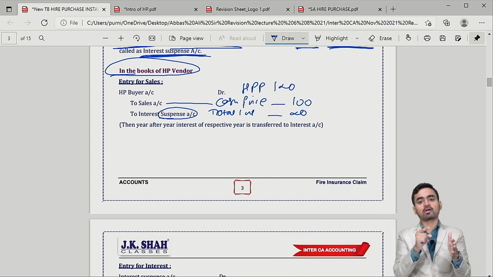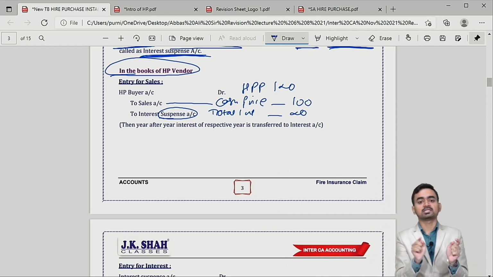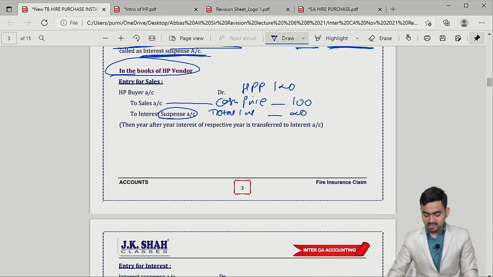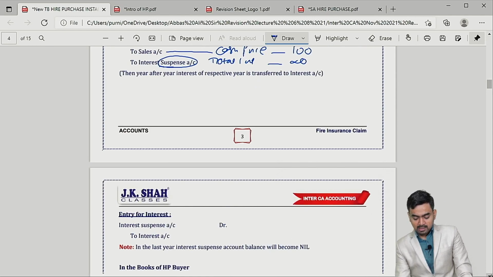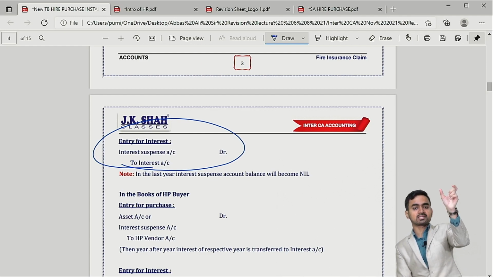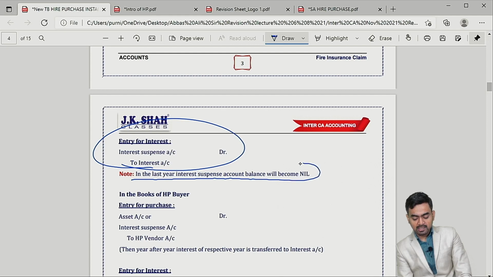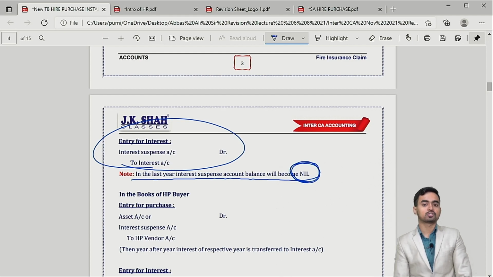So the vendor will record total interest, he will credit total interest in the special account, interest suspense. And just check the second entry: at the end of each year, from the interest suspense, a small amount will be transferred to the interest account, and at the end of the contract, the interest suspense account will show nil balance.